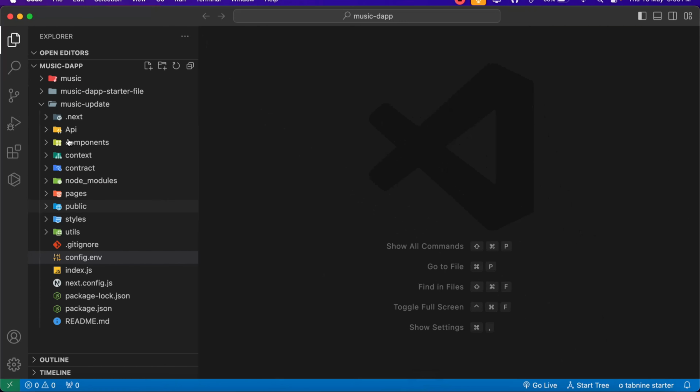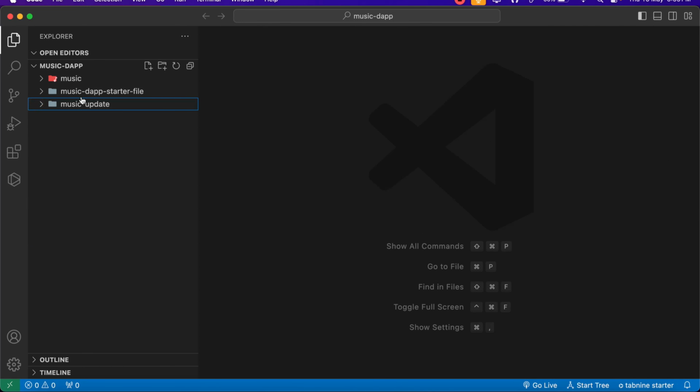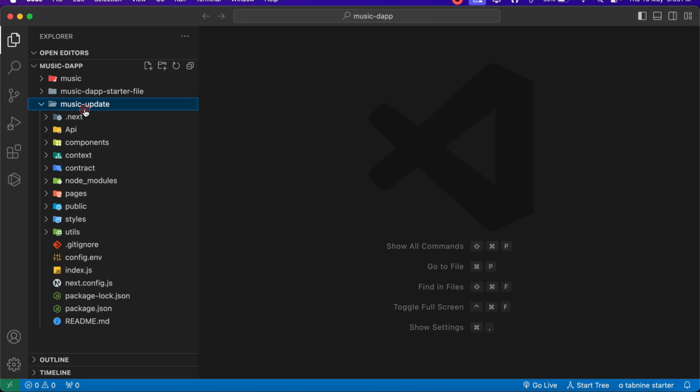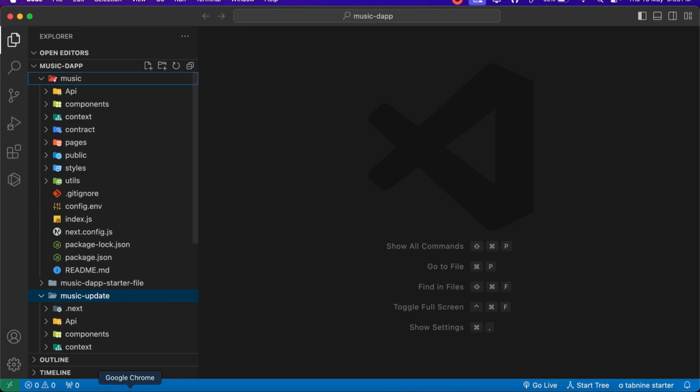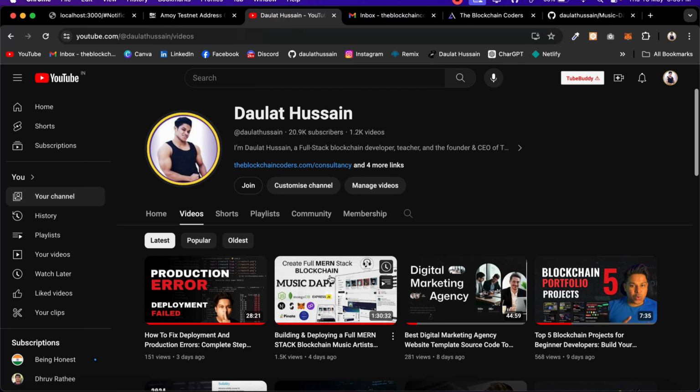Once you take the final source code, these are the three things you will get. So this is the code. Here we have the starter file, and here I have done the update, the recent update. This is the recent update in which I have included this token reward system and this particular code which I have explained in this video.